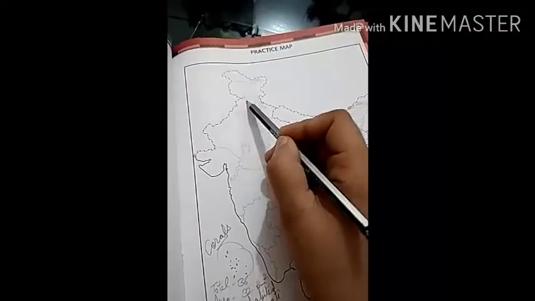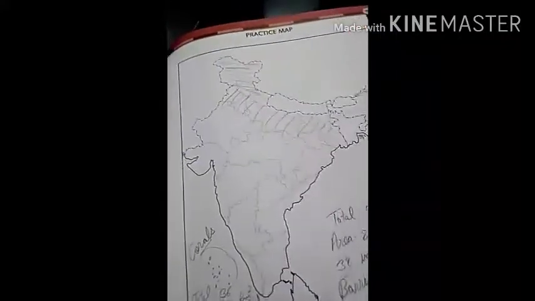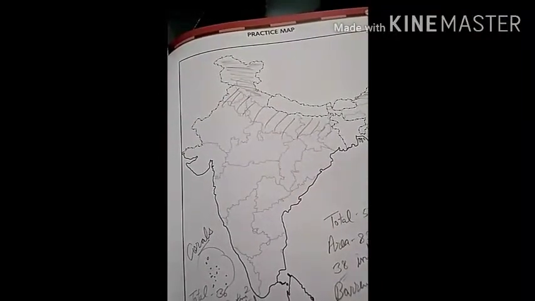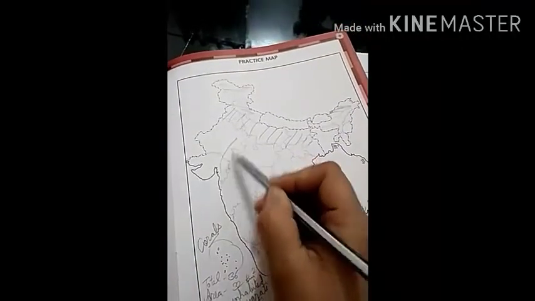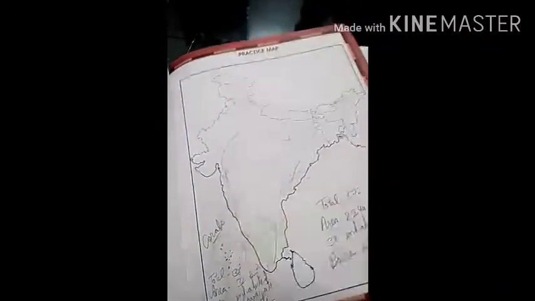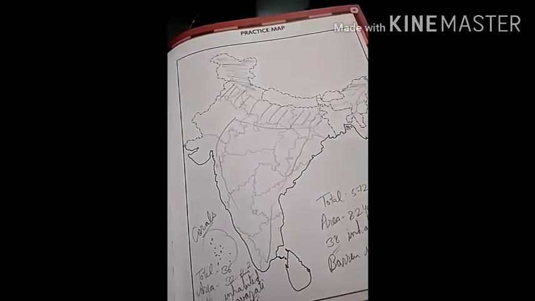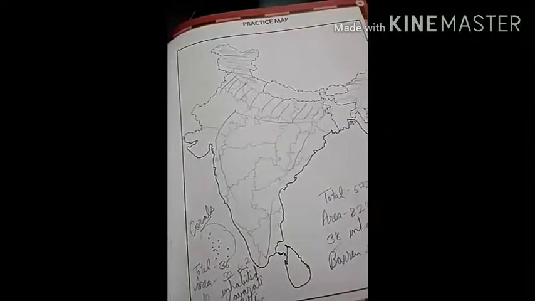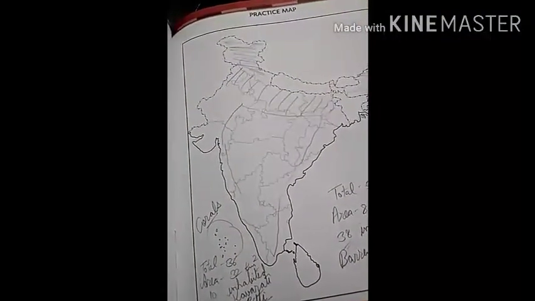After, the northern plains. Northern plains are the granaries of the country. They provide the base for early civilizations. Next, there is the plateau. Plateau is the storehouse of minerals, a variety of minerals like coal, iron, manganese, zinc. All these are found in the plateau. And these minerals are very important for the development of industries in our country.